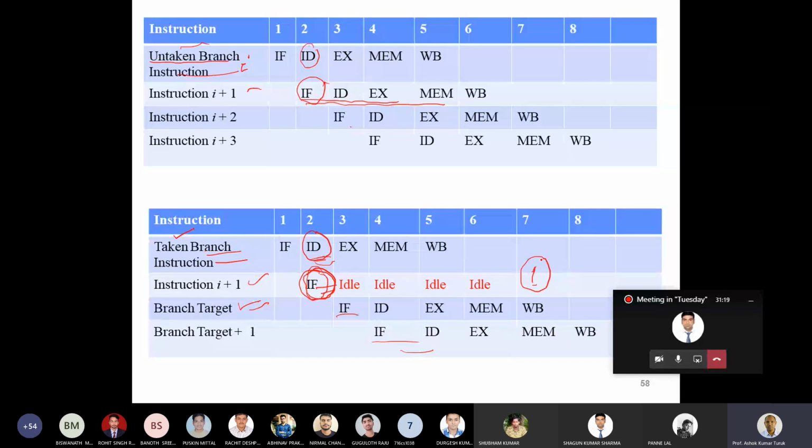In this scheme, predict not taken, you pay a penalty of 1 clock cycle if the outcome is taken. That means it goes against the prediction. You have predicted something, but the prediction becomes wrong. So when the prediction is wrong, you pay a penalty of 1 clock cycle. And if the prediction is correct, or if the branch goes in the direction of the prediction, then you don't pay the penalty.